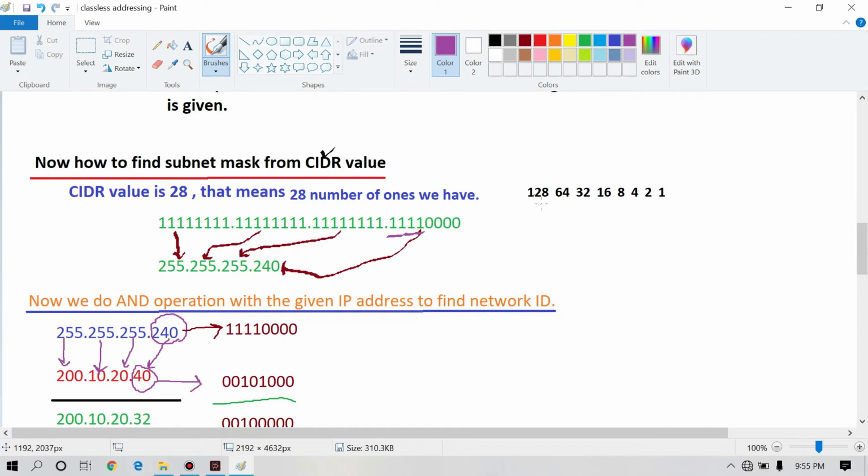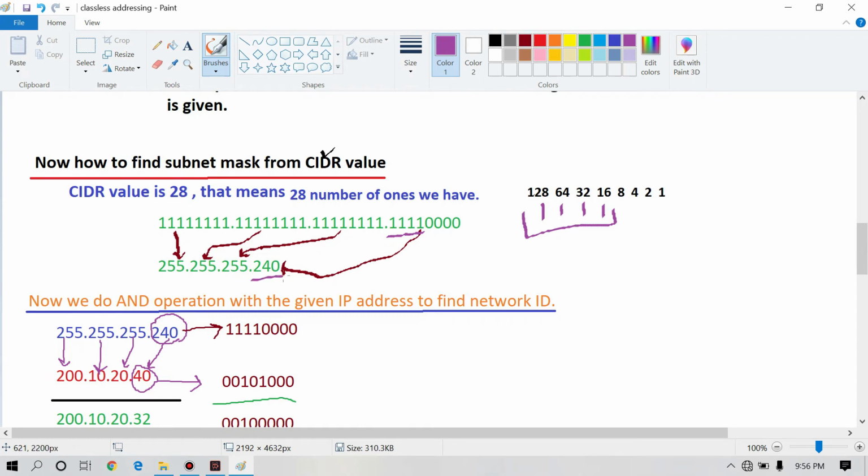That means in this position, this position, this position, and this position. Now add all 4. That means 128 plus 64 plus 32 plus 16. It is equal to 240. That's why I have written 240 here.